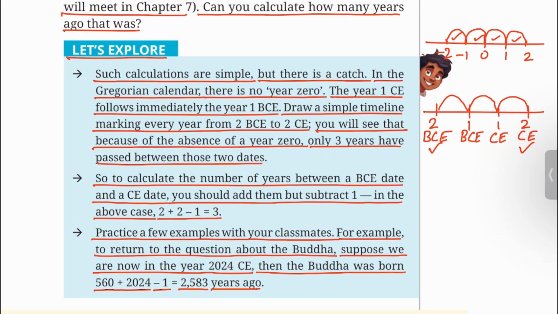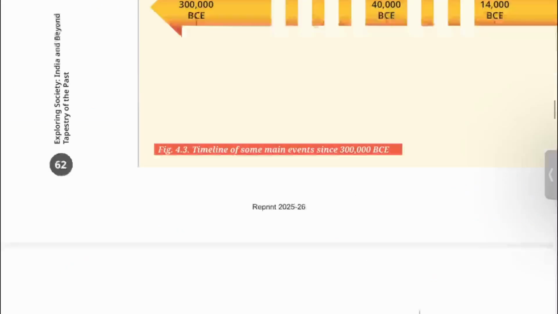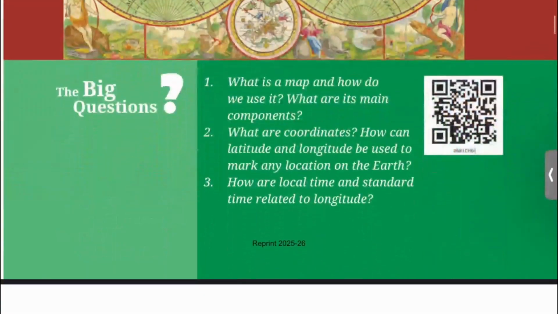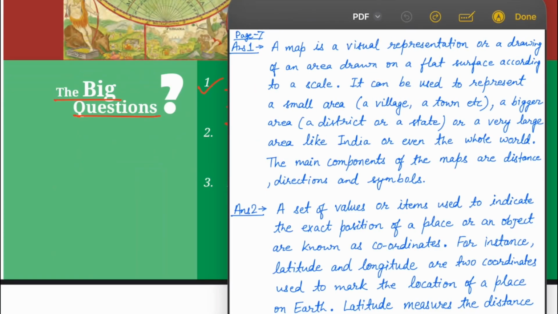Let's move to Chapter 1. The big questions. 1. What is a map and how do we use it? What are its main components? You can write like this.